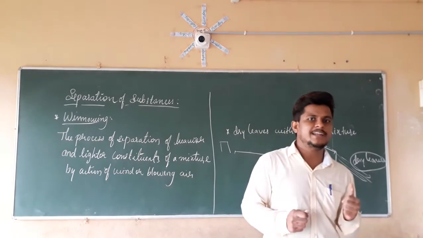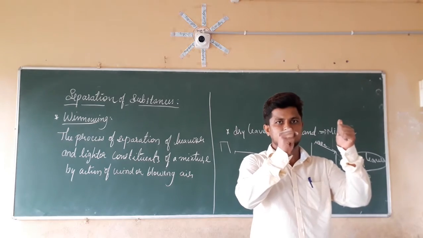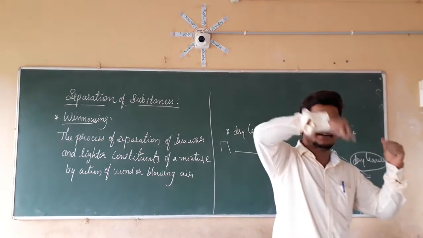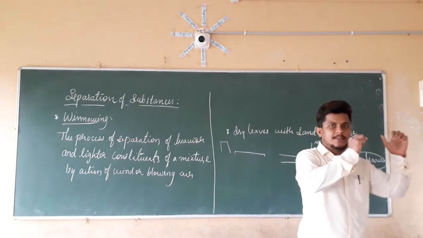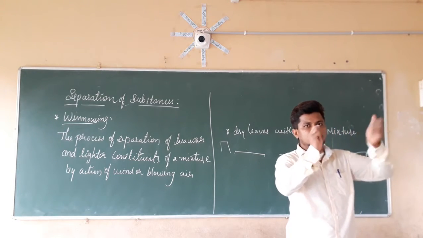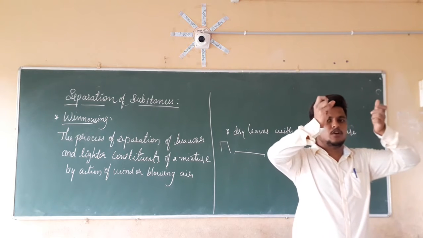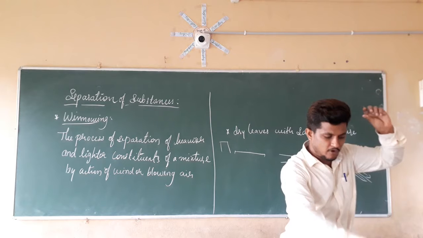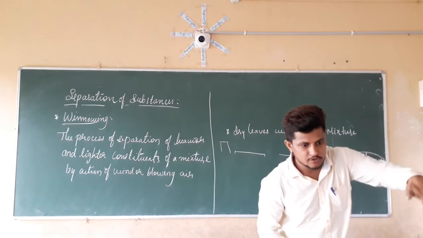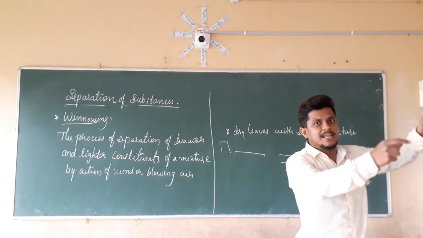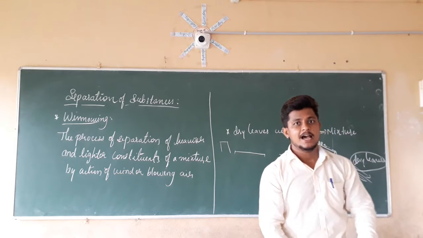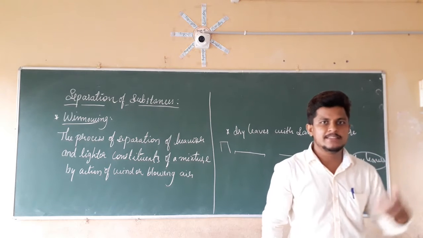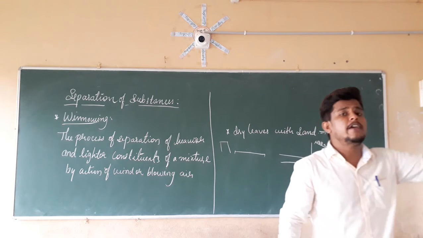For that reason, we are going to use a soup. We are going to use a soup. In that soup, we are going to add the mixture, and as they start to fall on the ground, the grains are going to fall on the sheet, and the husk which is present in that mixture is going to blow away by the air.